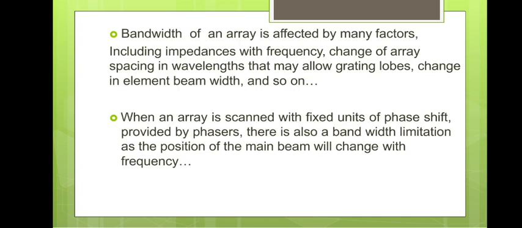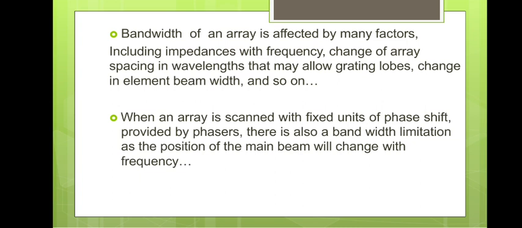So this is the characteristic, and the bandwidth of an array is affected by many factors, including the impedance with the frequency, change of array spacing and wavelength that may allow grating lobes, and the change in element beam width, and so on. The bandwidth majorly depends on impedance and the frequency, and also on change of array spacing and wavelengths.